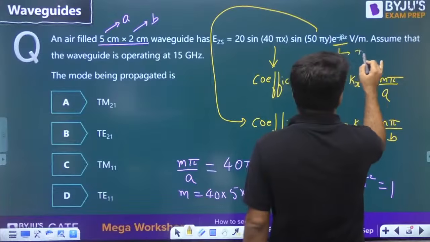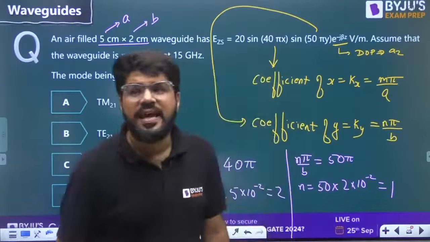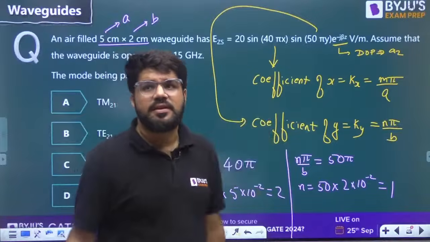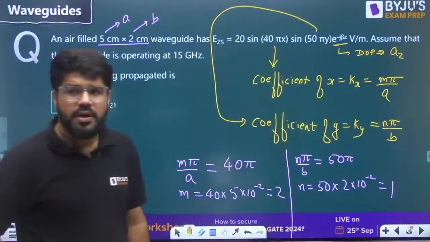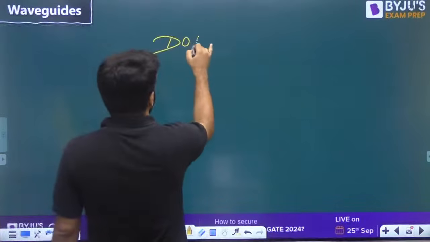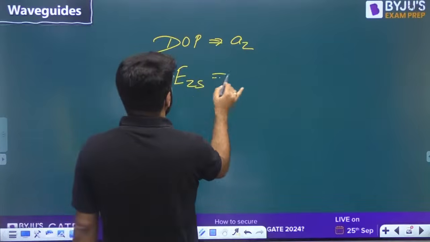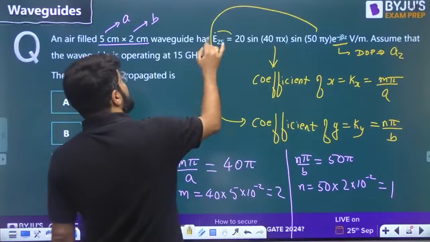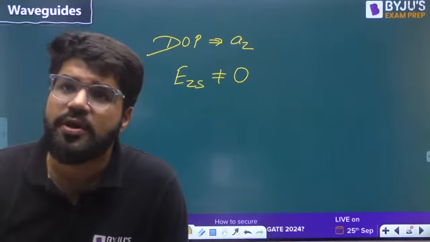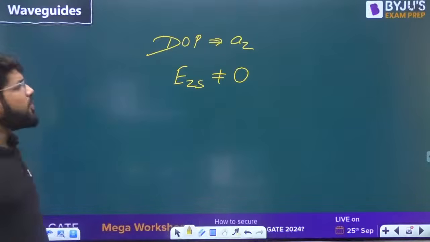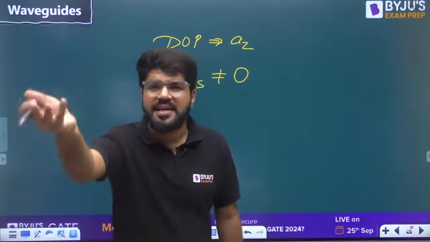This e power minus j beta z suggests that the wave is a function of minus z, so the wave is traveling in plus z direction. The direction of propagation of the wave is az. And there is one component of electric field which is given in the z direction. Ez is not equal to 0, so the electric field is present along the direction of propagation.